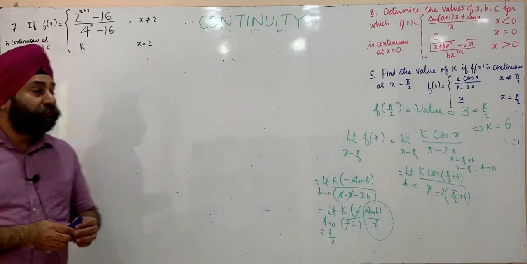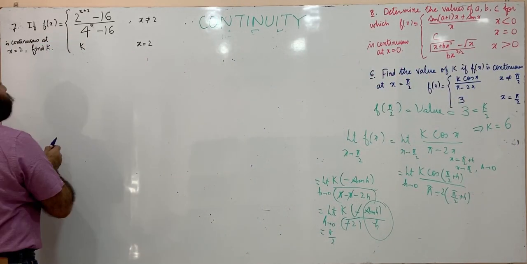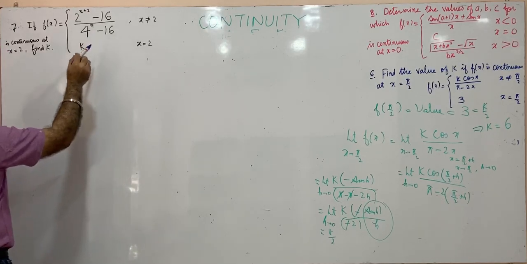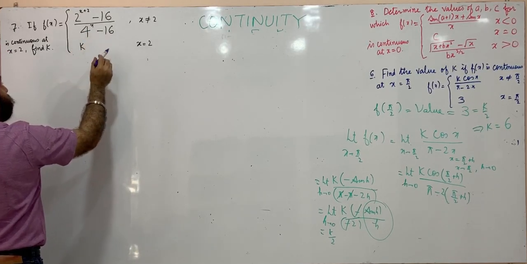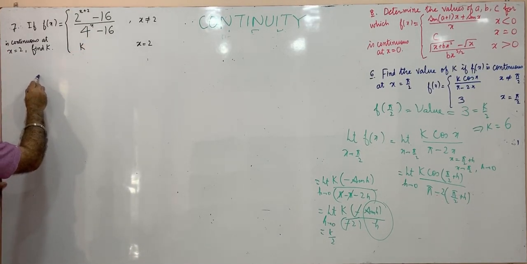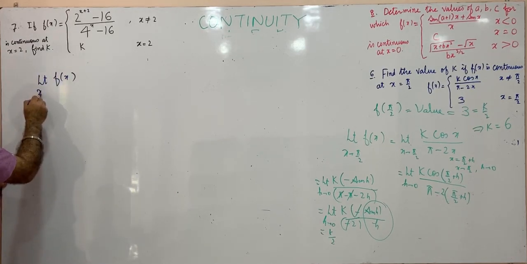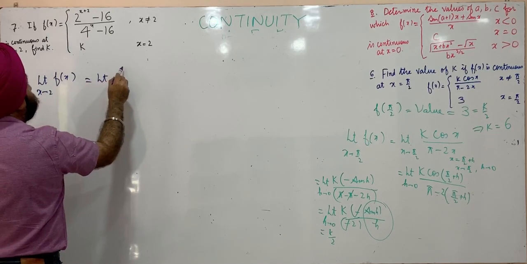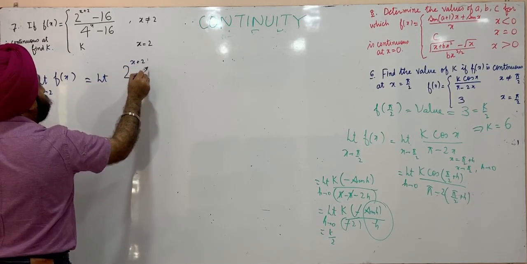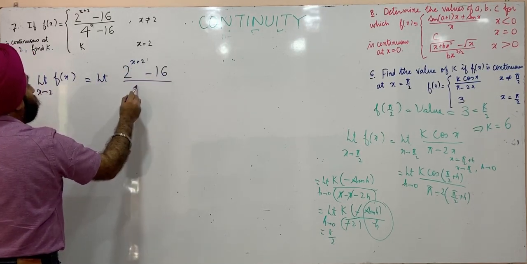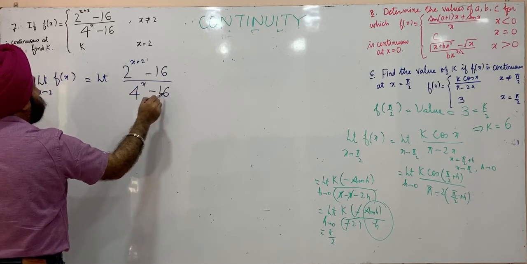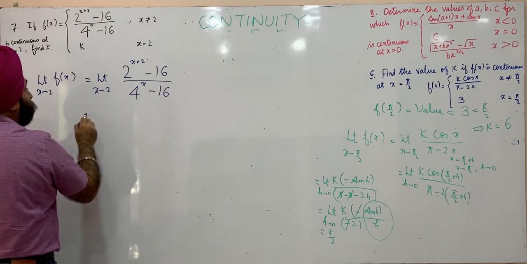The next one, f of x is (2^(x+2) − 16) upon (4^x − 16). Let's find out the limit. Limit of f of x as x approaches 2. That's limit of (2^(x+2) − 16) upon (4^x − 16) as x approaches 2.